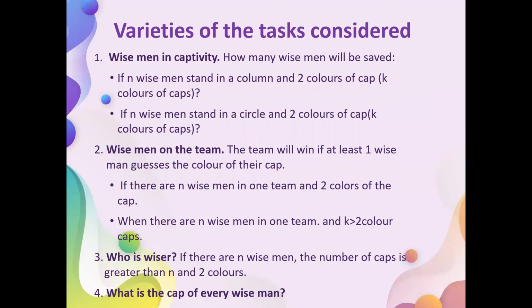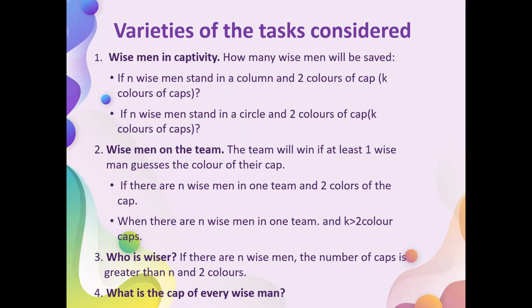Then I started looking at all the problems about wise men and caps and broke them down into four varieties. The first variety is wise men in captivity: you must find out how many wise men will be saved. The second variety is wise men on a team: the team wins if at least one wise man guesses the color of his cap on the signal.